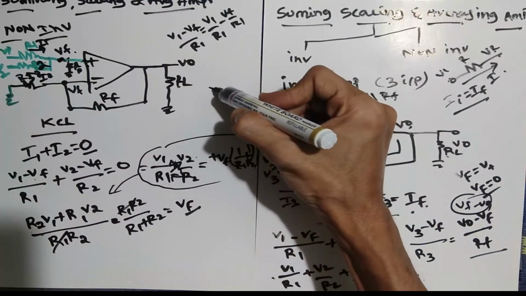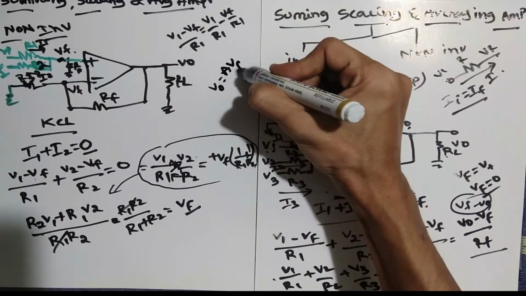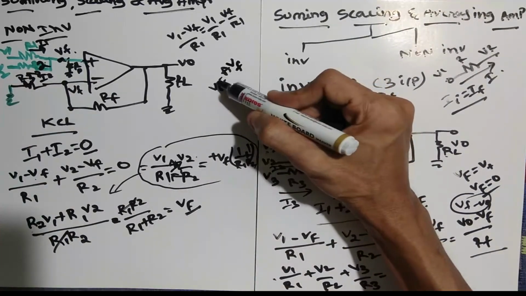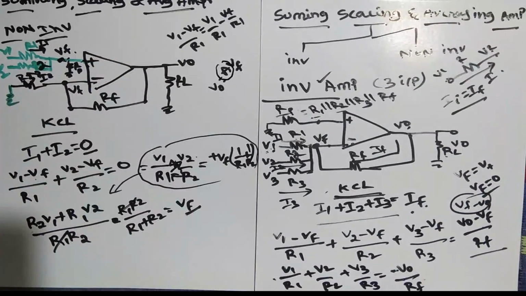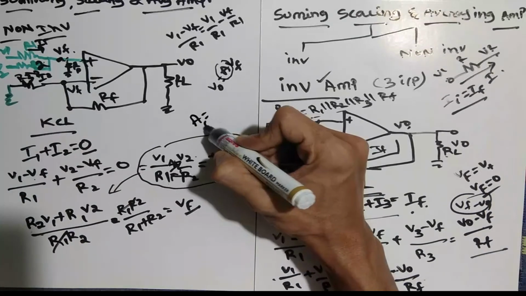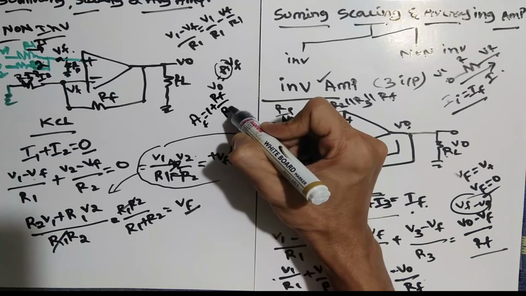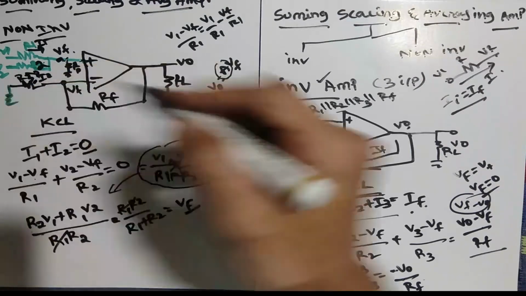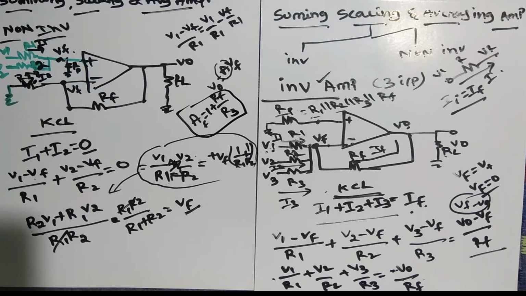So we usually call V0 equal to A into whatever. Here we are taking VF, so A into VF. From this, VF is equal to V0 by A also. So what is the gain of the non-inverting amplifier? We know the gain of the non-inverting amplifier AF is, already from the previous, 1 plus RF divided by R1. Here R1 means whichever is connected to the inverting terminal, so here we can take R. This is what we have as feedback, so we can apply it here to find the V0 value.